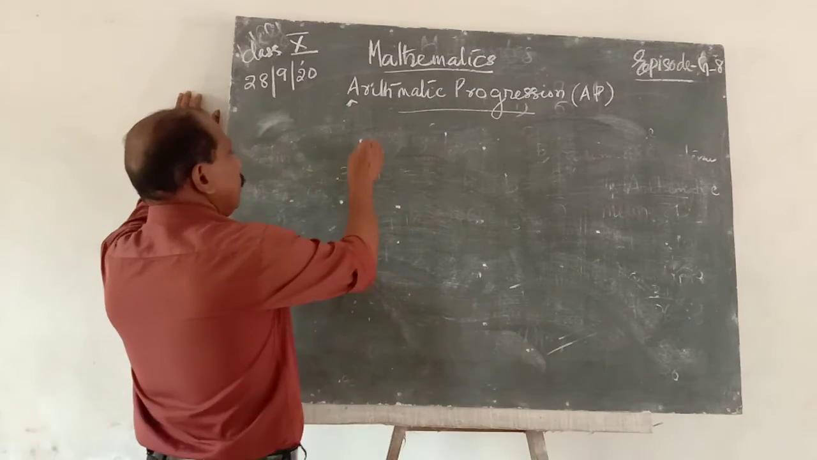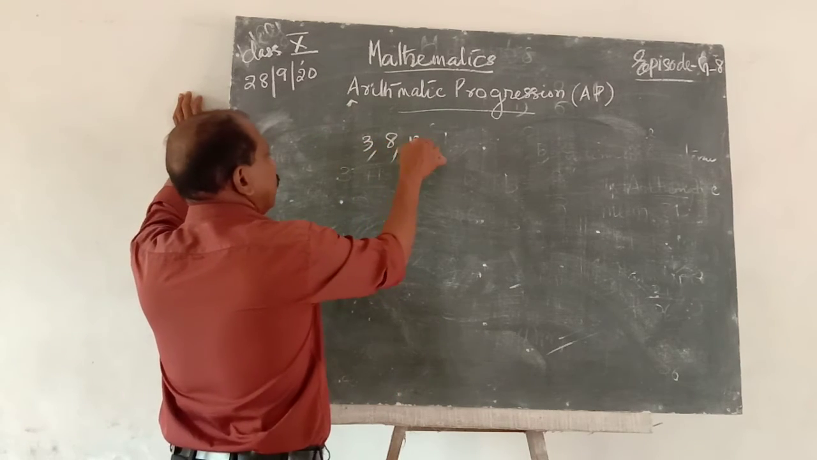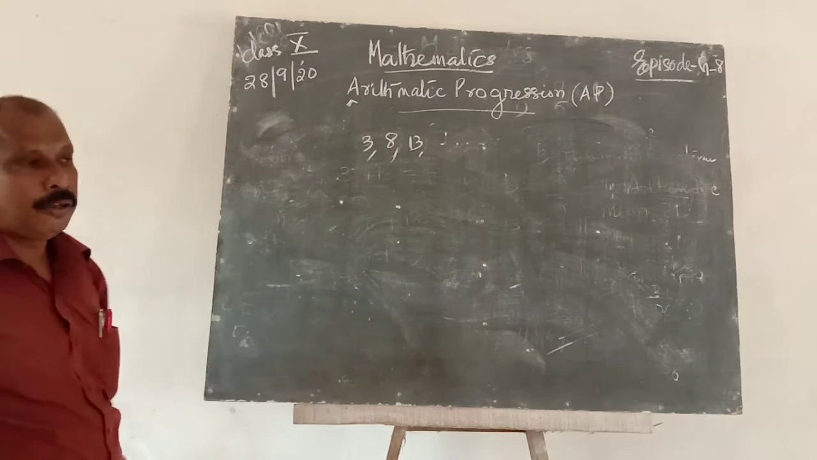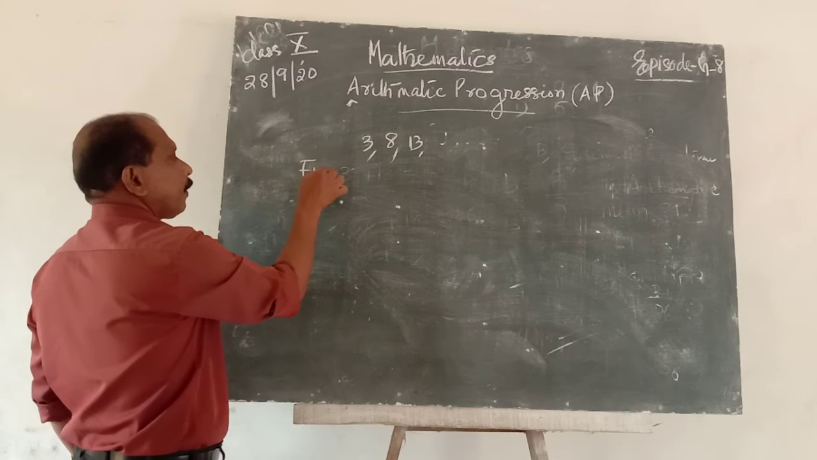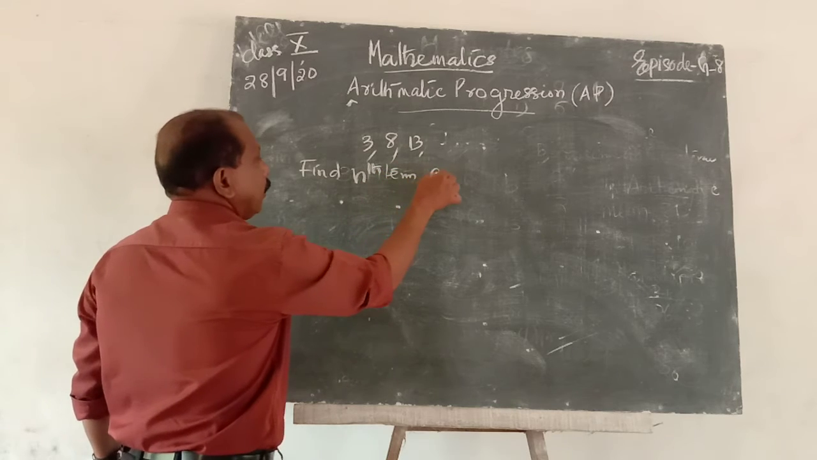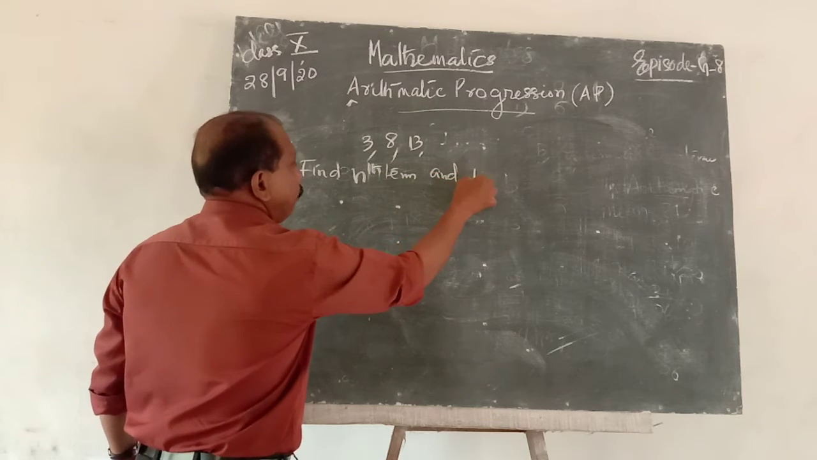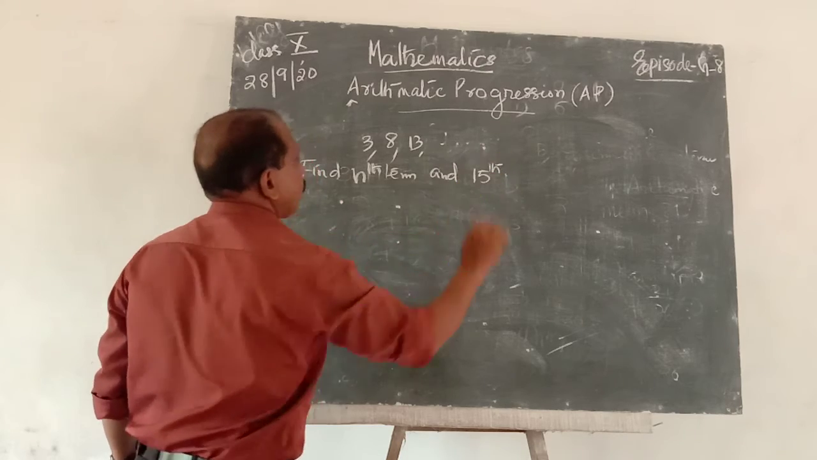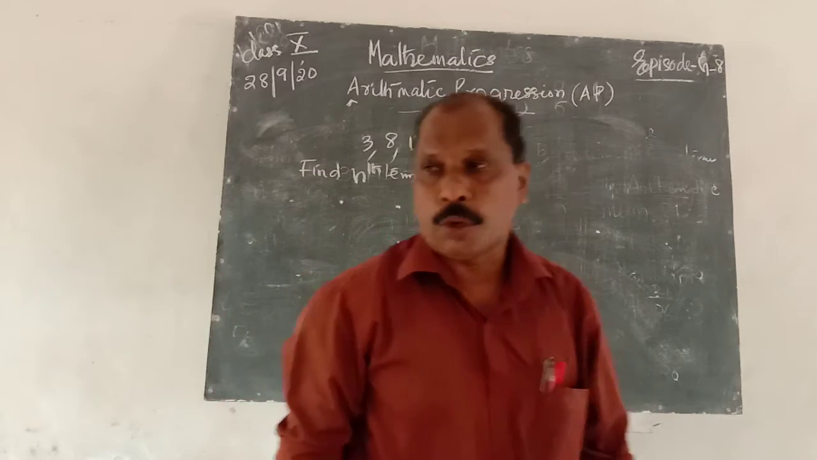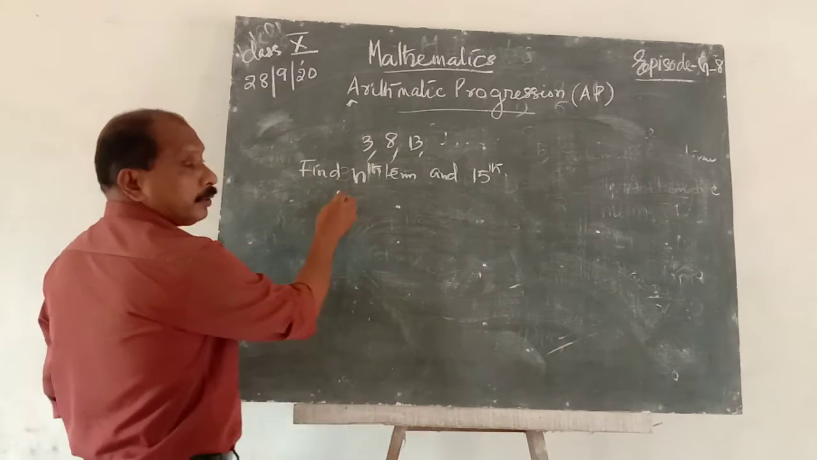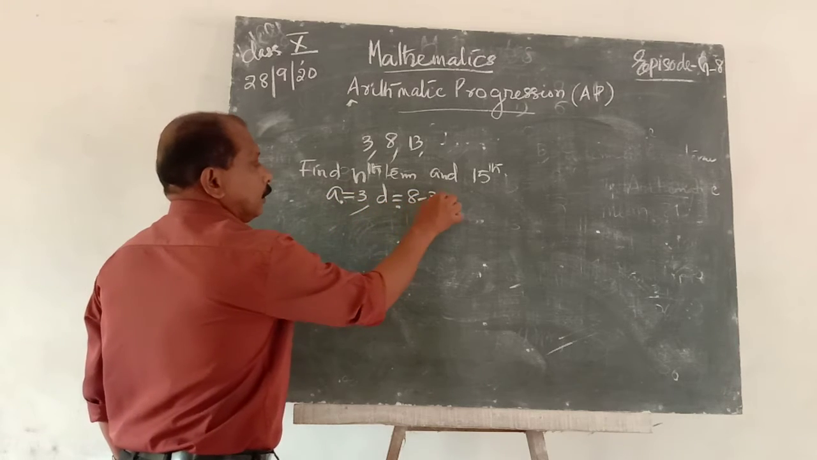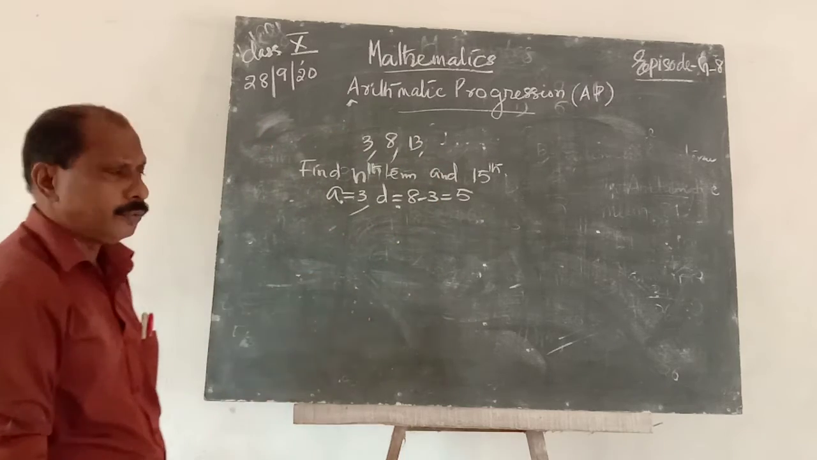For example, 3, 8, 13, and so on is a progression. Find the nth term and the 15th term. That is the question. In this progression, a is equal to 3, and d is equal to 8 minus 3, which is 5.